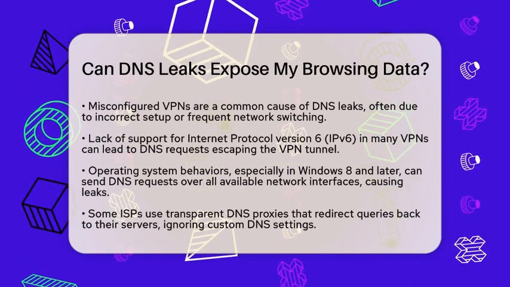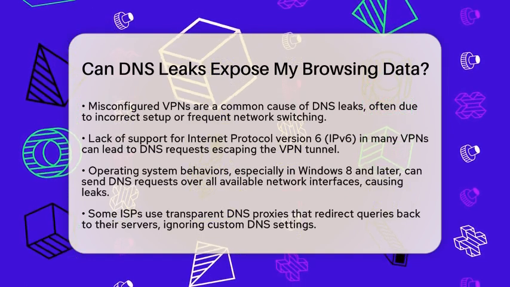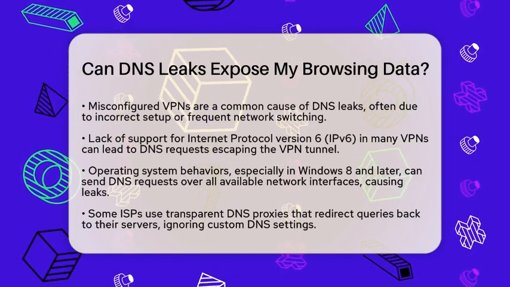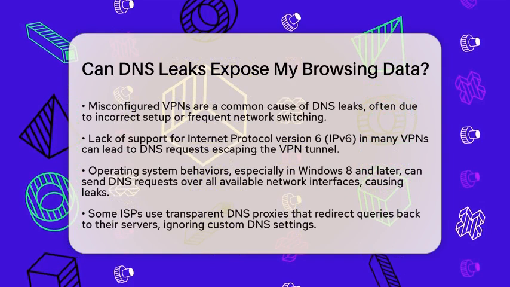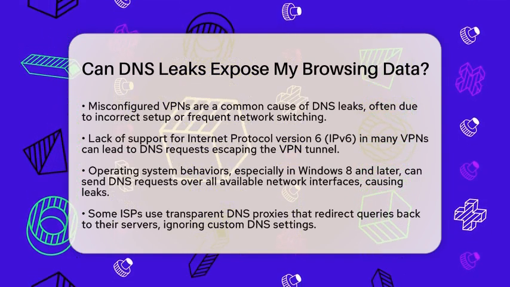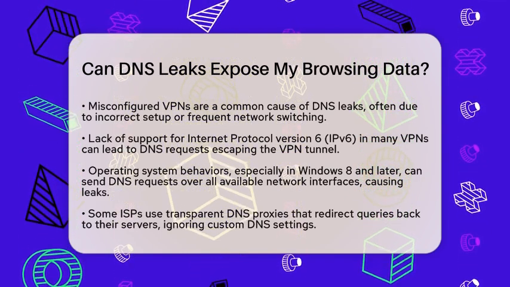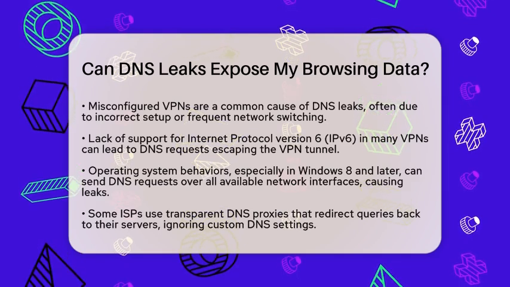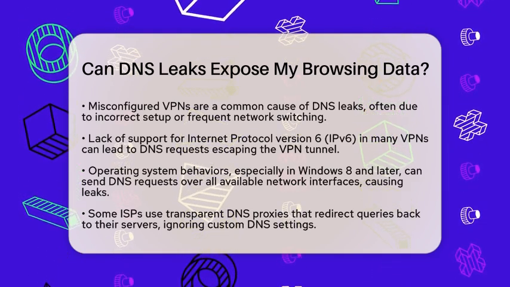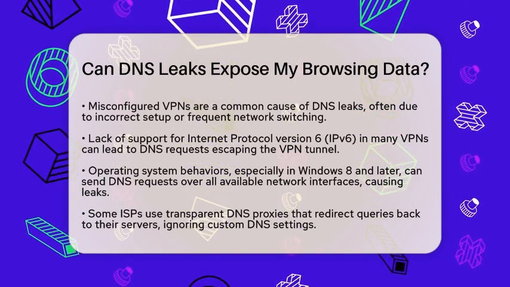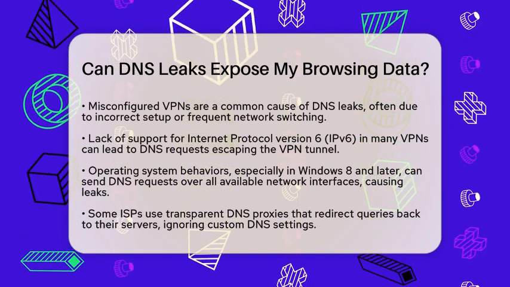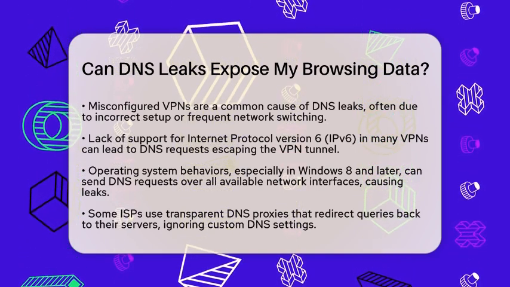If your device uses Internet Protocol version 6, those domain name system requests may escape the virtual private network tunnel, leading to leaks. Operating system behavior can also play a role. Certain features in operating systems, like Windows 8 and later, can send domain name system requests over all available network interfaces.